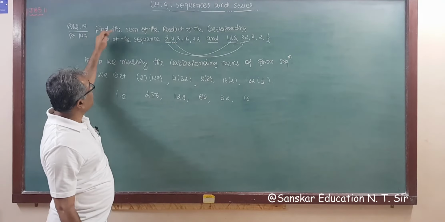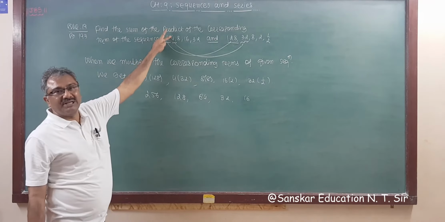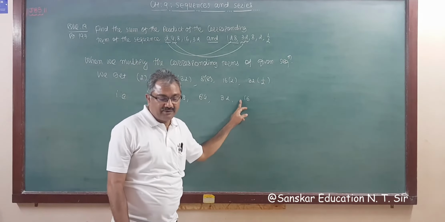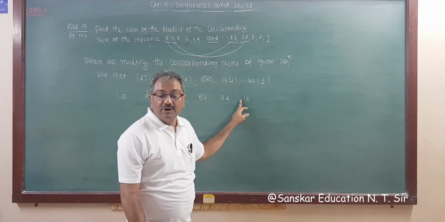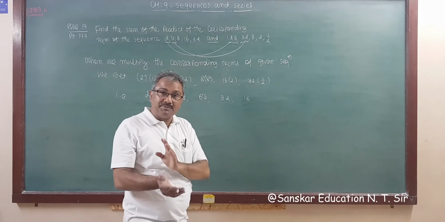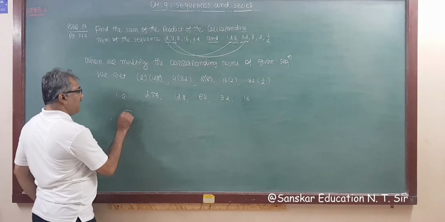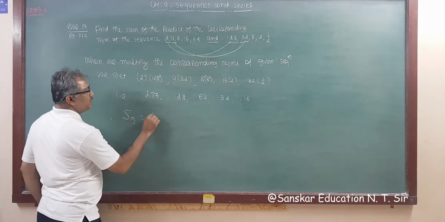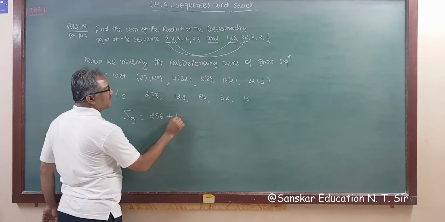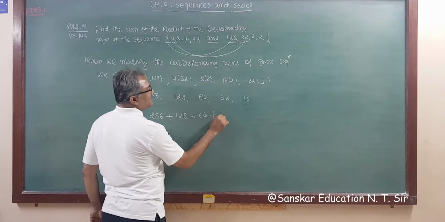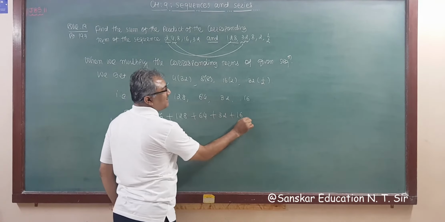Now find the sum of the product of the corresponding terms. So 1, 2, 3, 4, 5 terms are given. So what we have to do? We have to find the sum of 5 terms, that is S5. Therefore S5 is equal to 256 plus 128 plus 64 plus 32 plus 16, right?